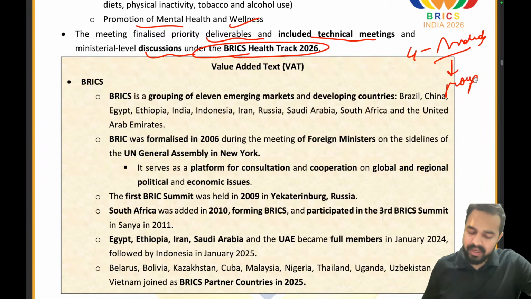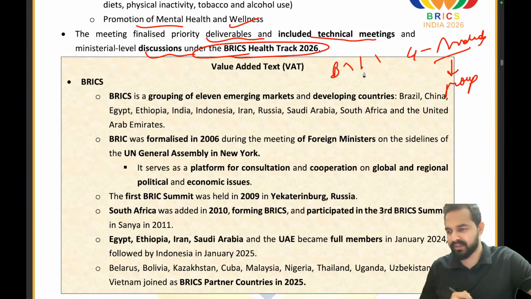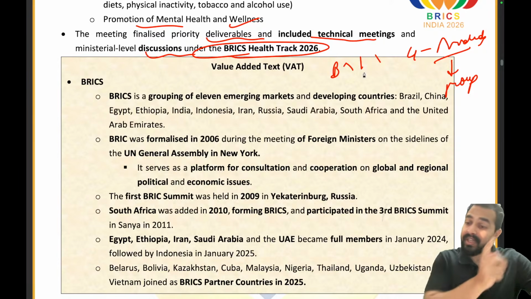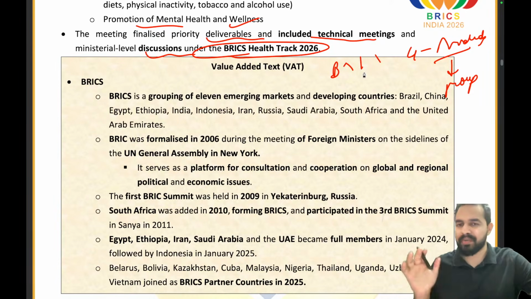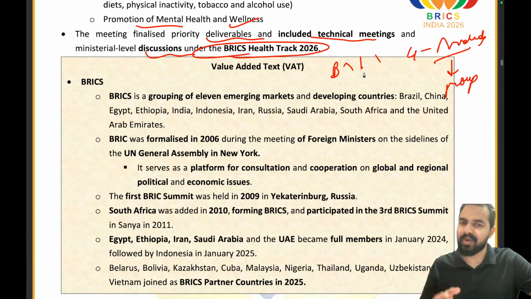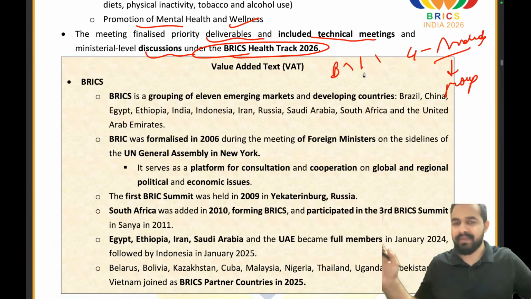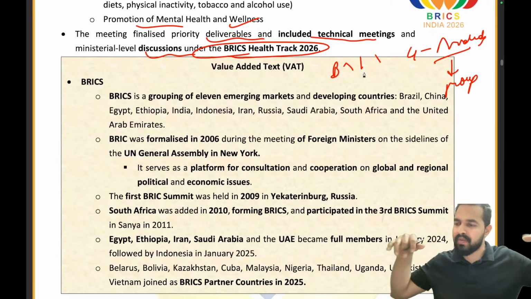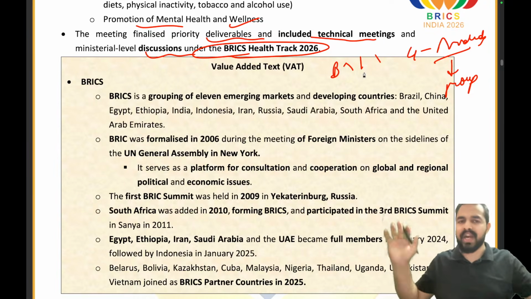BRICS. Let me tell you that earlier it was BRIC: Brazil, Russia, India, and China. These were the four intelligent friends who came together. Why? Because Western countries' dominance was really increasing. So they created their own group, that is BRIC. And later on, South Africa joined also. So that's how it becomes BRICS. But after that, they decided that we are not going to change the acronym. See, we are adding members, but it doesn't mean that we always add a letter. No. So we are not adding any letter, but yes, we are adding the members.